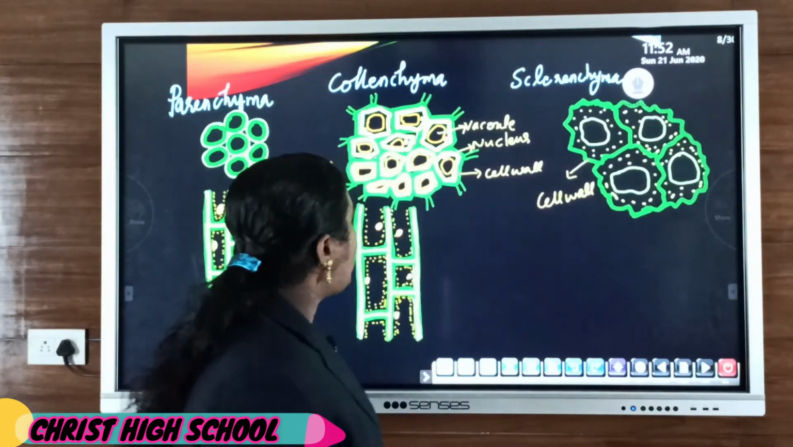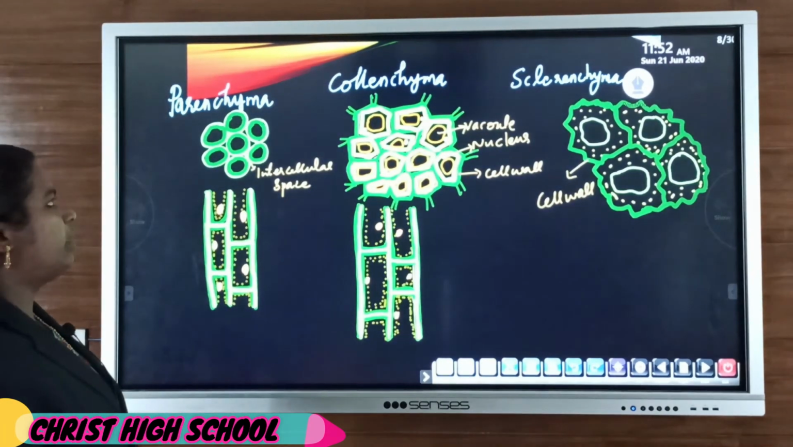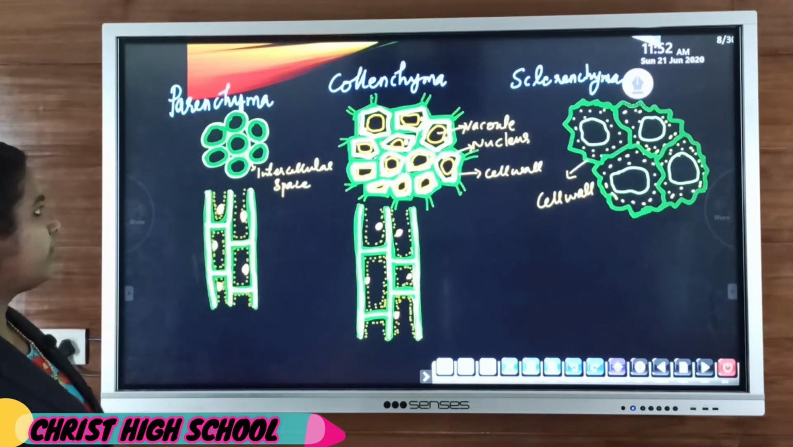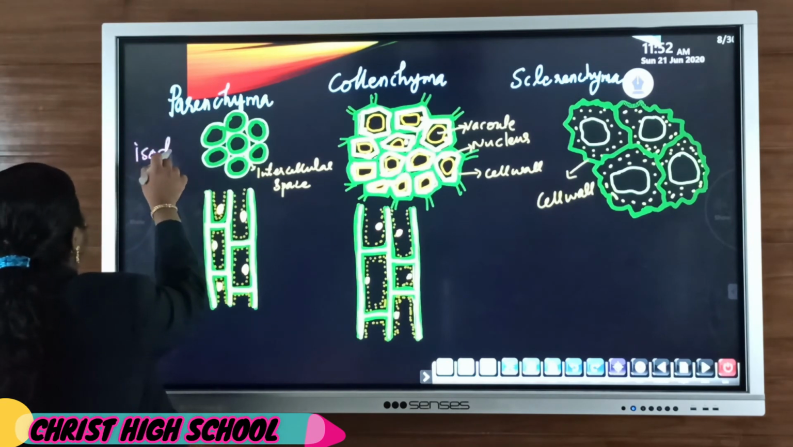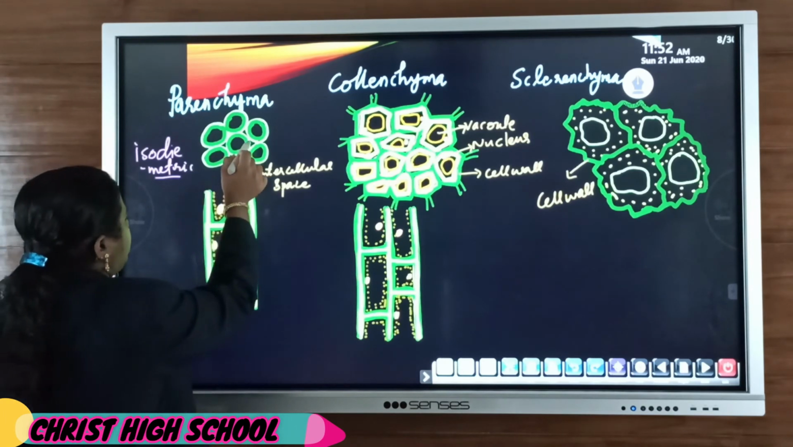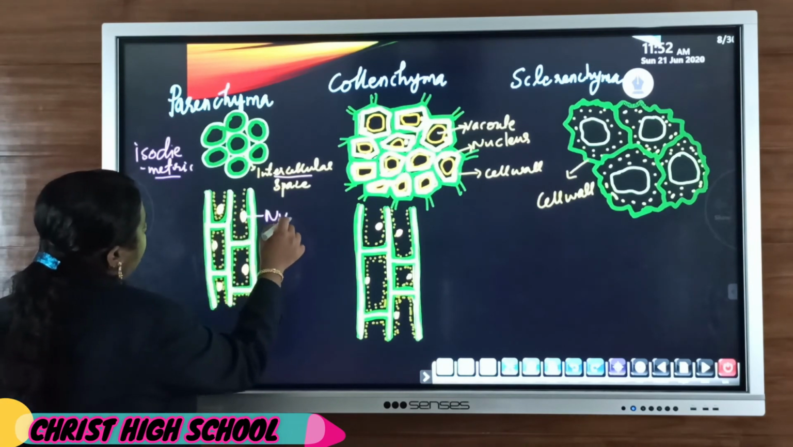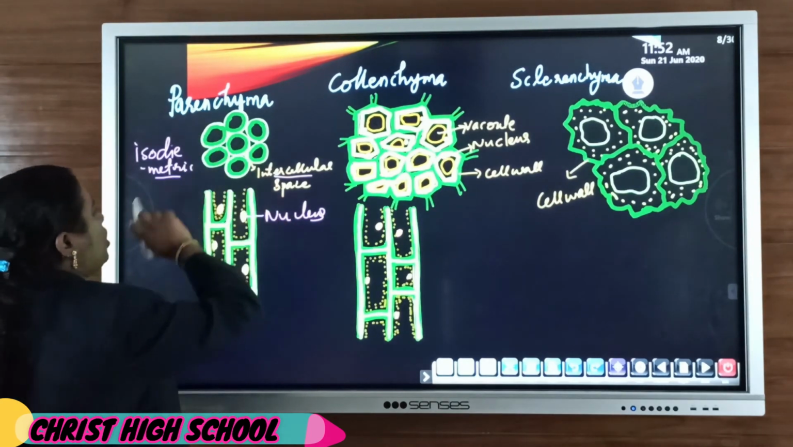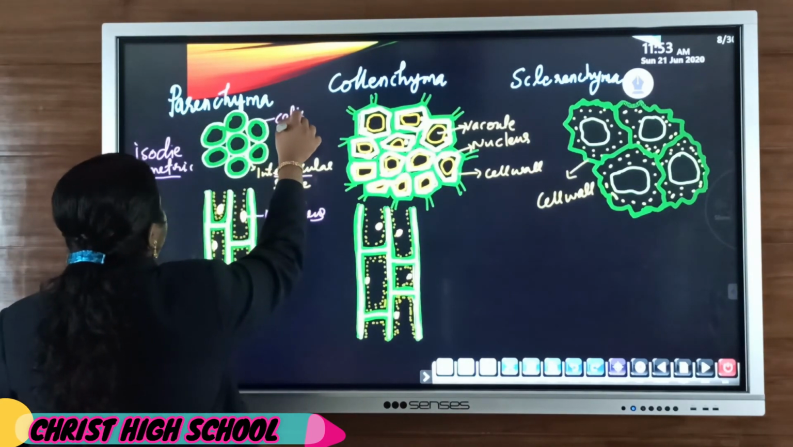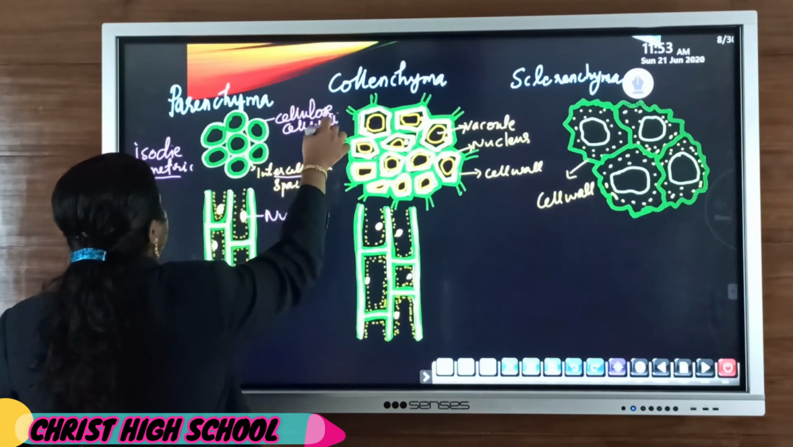These are the figures showing parenchyma, collenchyma and sclerenchyma cells. The parenchyma cells are isodiametric, same size and same shape. Look at the figure here, intercellular spaces are there. Cells are loosely packed and this shows the nucleus, cytoplasm, vacuoles. The cell wall is made up of cellulose.